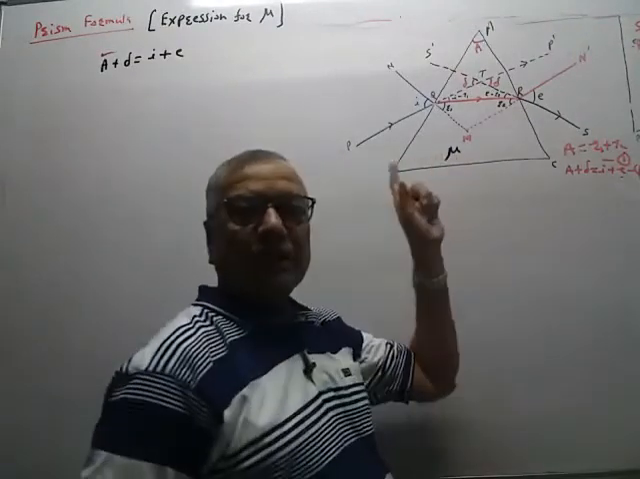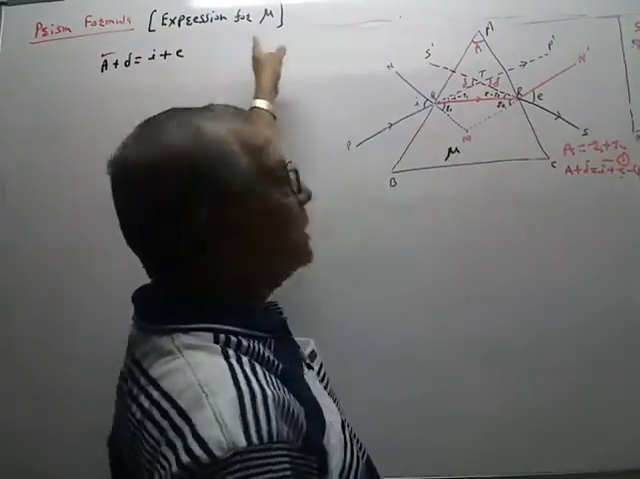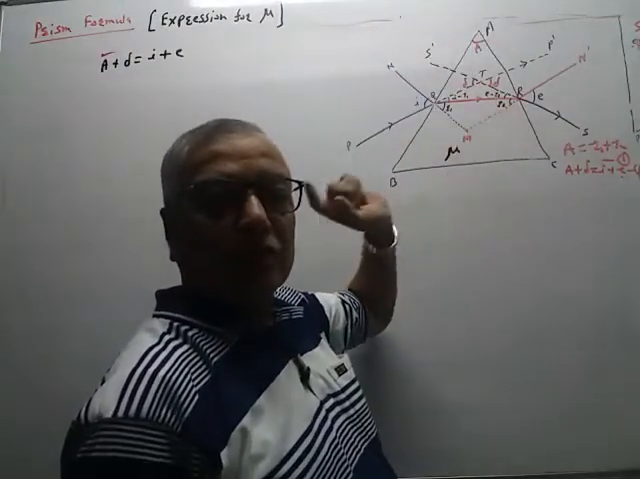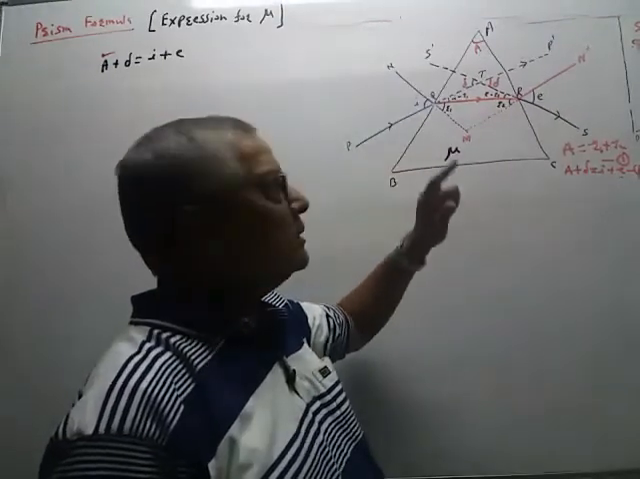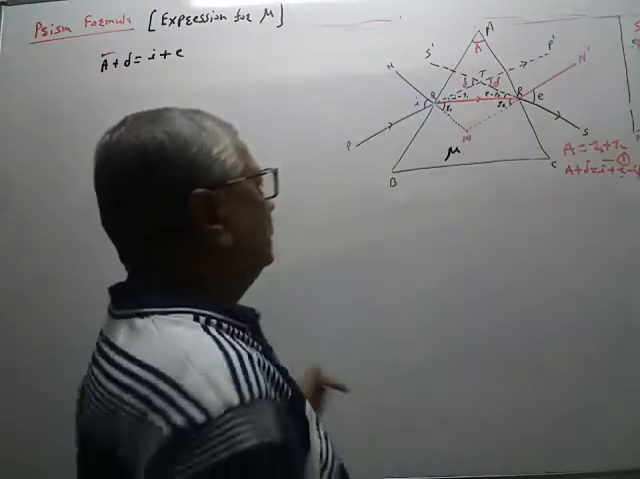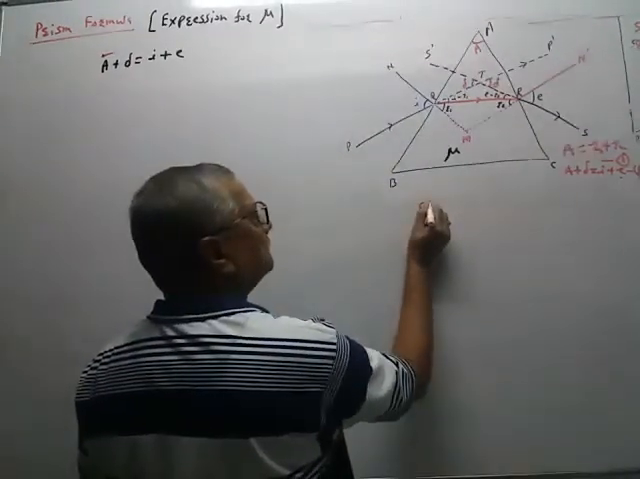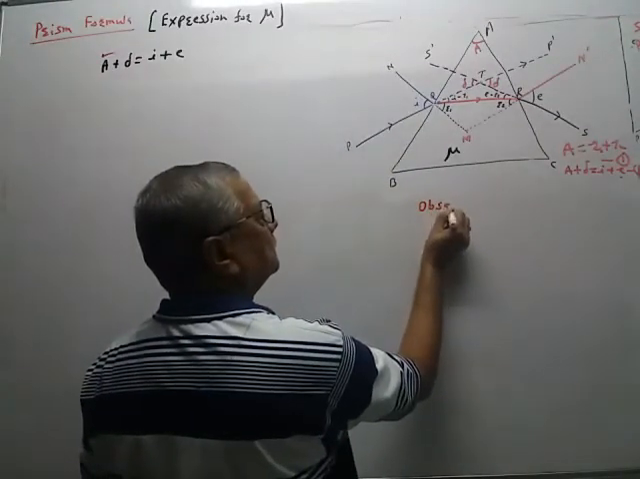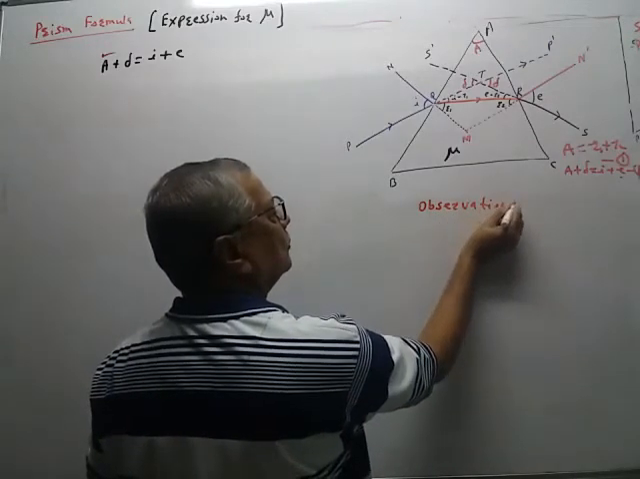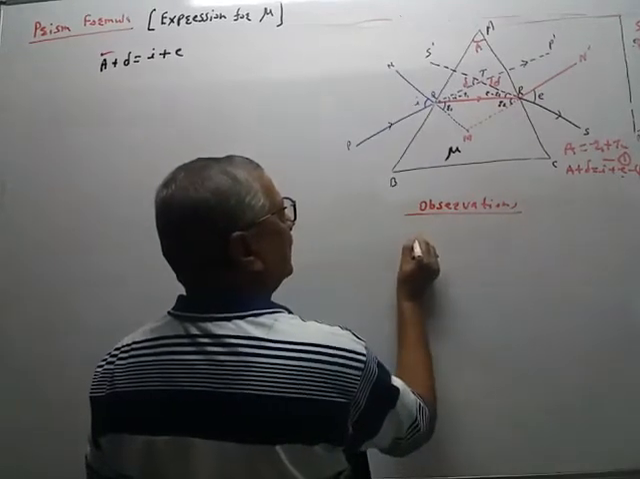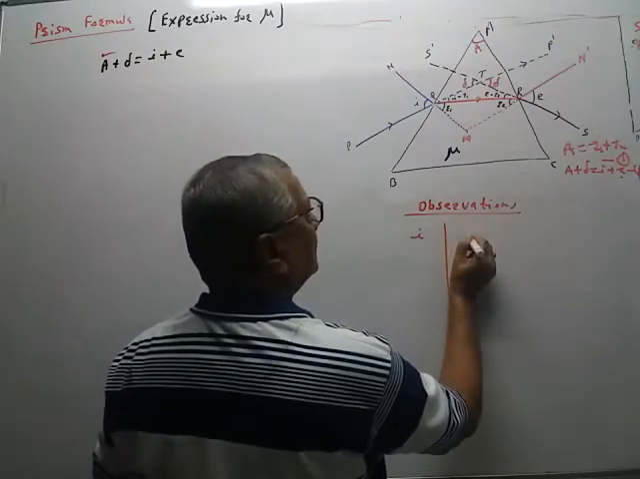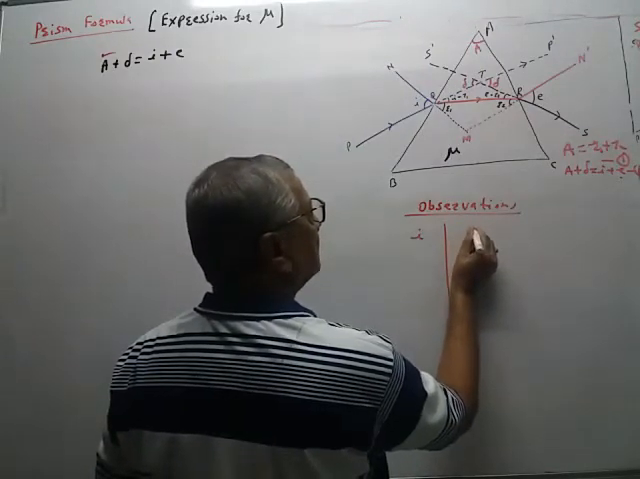So you have to perform one experiment. This determination of refractive index of the glass prism. This experiment we have to perform in laboratory. So that method is like this. We have to change the angle of incidence. So the observations are like this. Observations: angle of incidence I and corresponding angle of deviation delta.